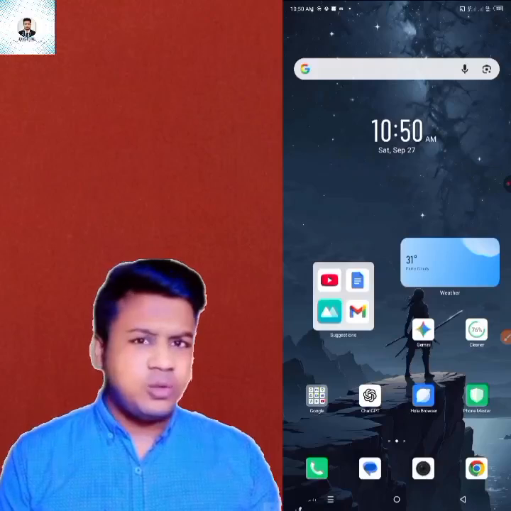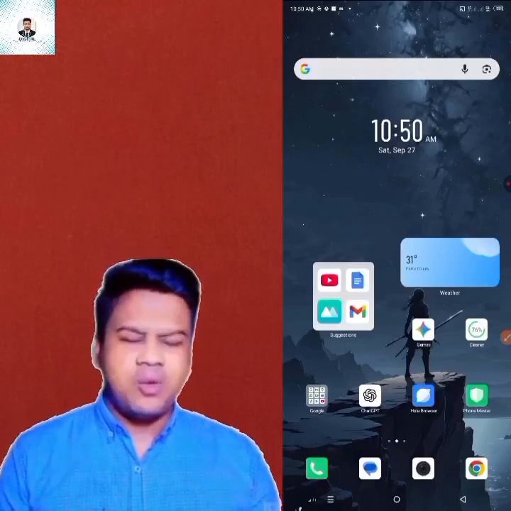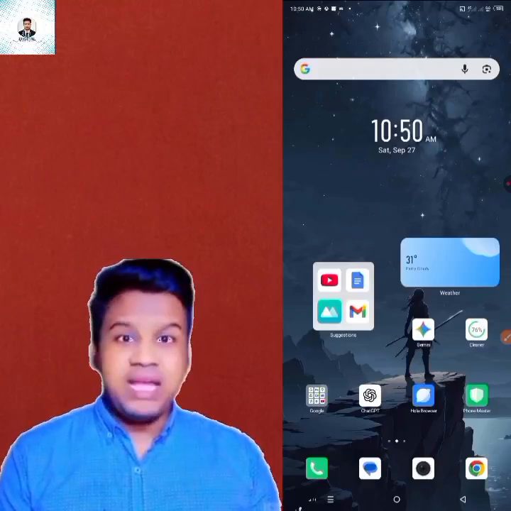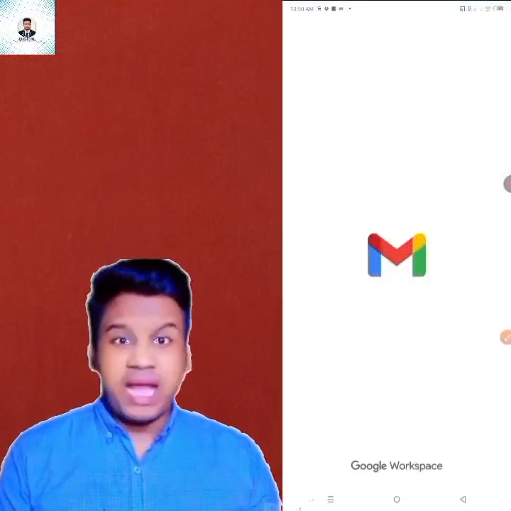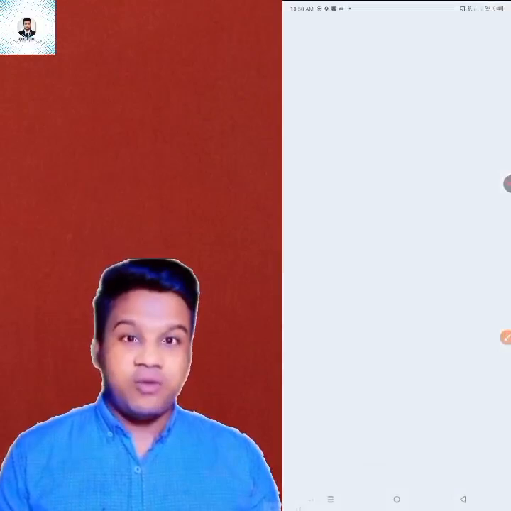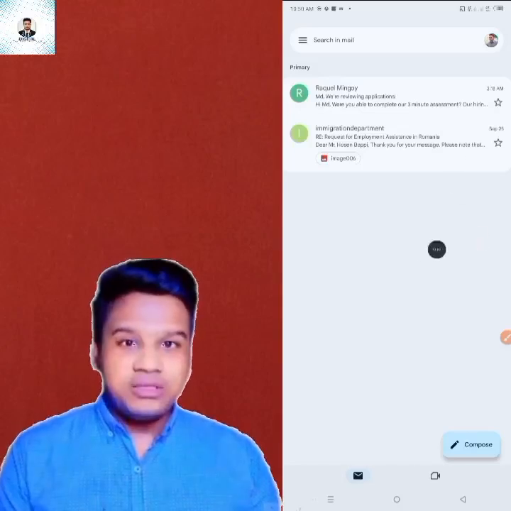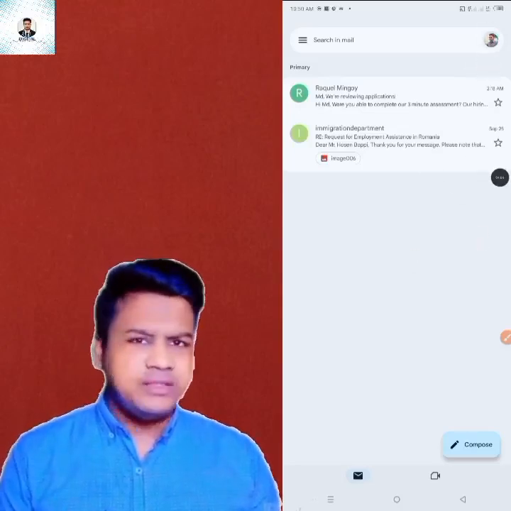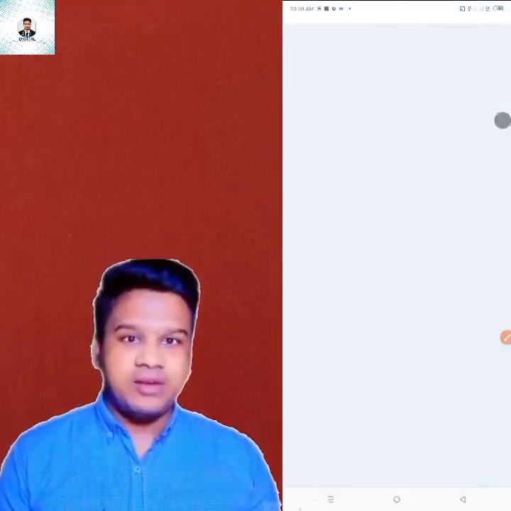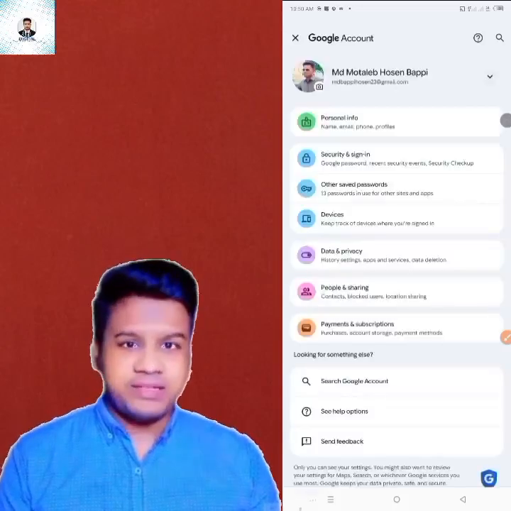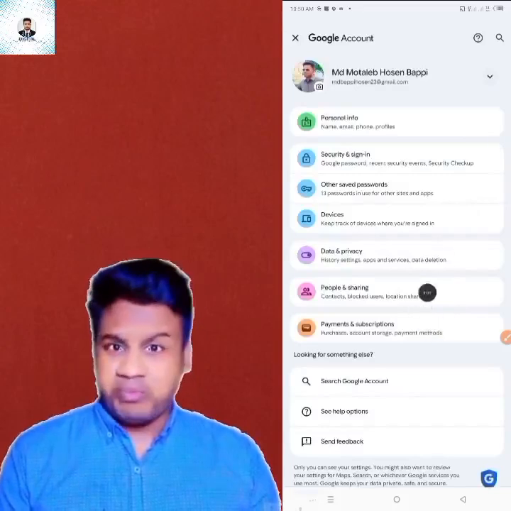After watching the video, you will not have to remember your password and you will not have to forget the password again and again. So for this, you will first have to open your Gmail. Then you will click on the profile that is now on the top right side. Then you will click on the manage your Google account option. After that, you will see several options here. Among them, click on the option called save other password.